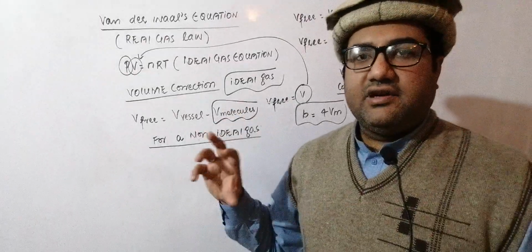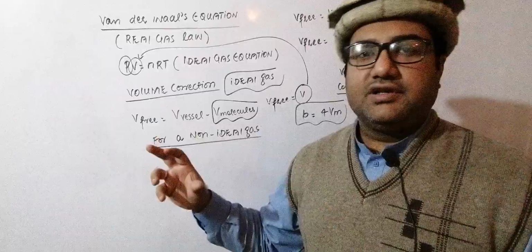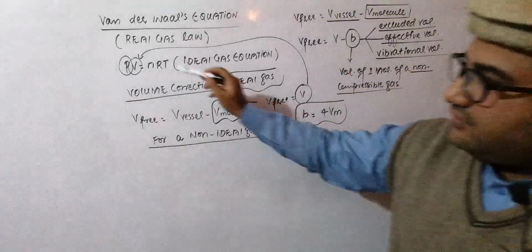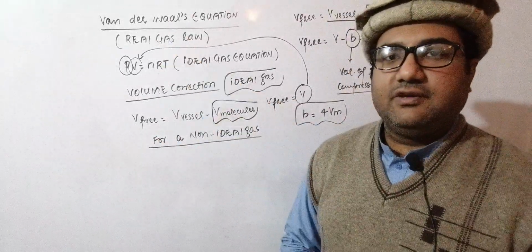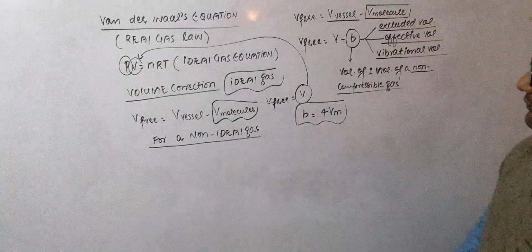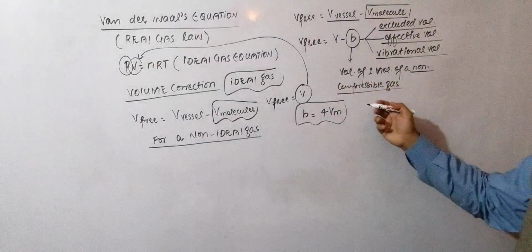In this lecture, I will try to focus on the real gas law, how this equation is converted to a form which will be applicable to the real gases. What will be the units of b?